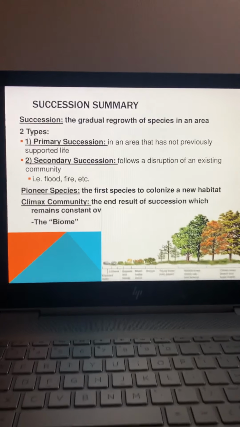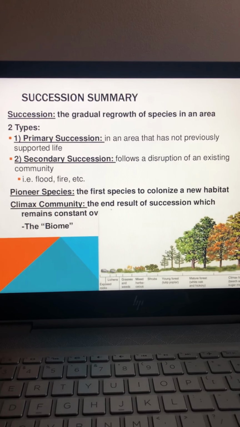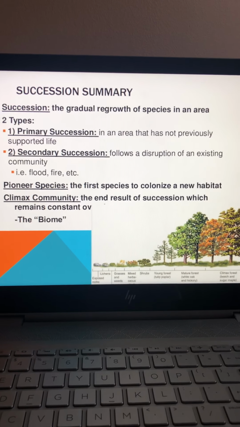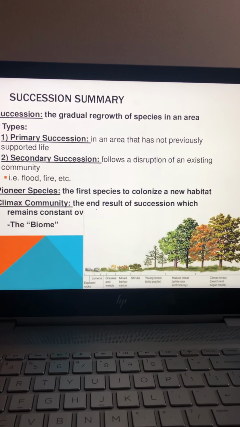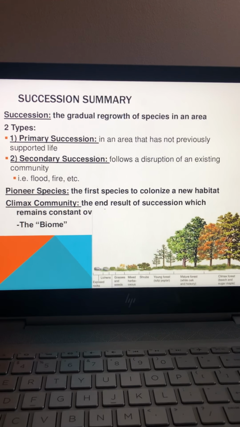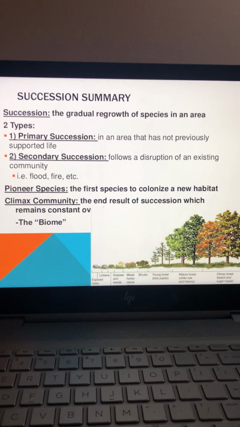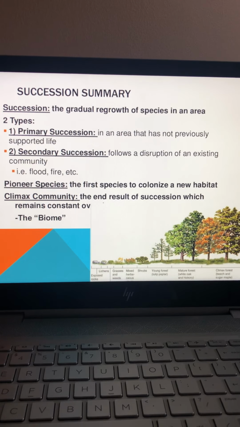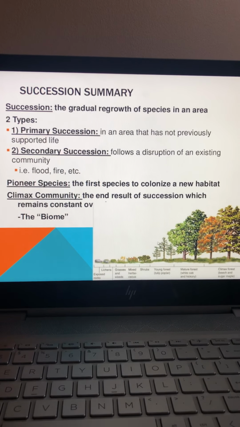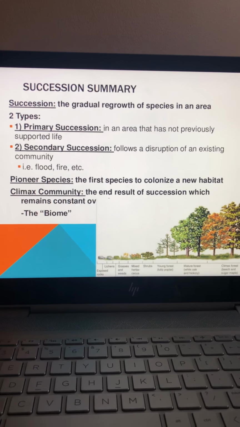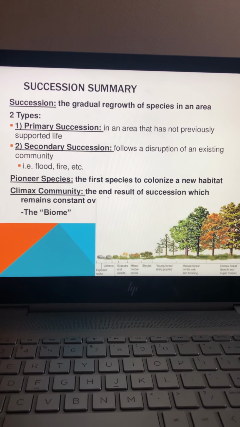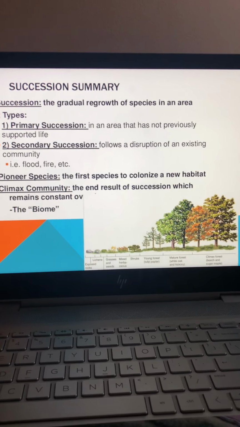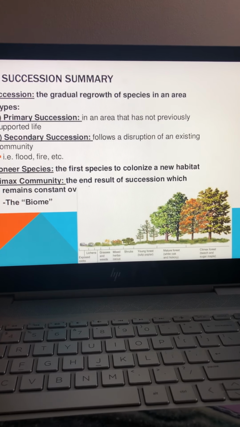So just to sum up, succession is the gradual regrowth of a species in an area. There are two types: primary, in an area that has not previously supported life, so it was bare rock. Secondary follows a disruption of an existing community, so maybe there was a fire, tornado, a flood, etc. Pioneer species are the first species to colonize that new habitat. They will form right on the bare rock and break it down. And a climax community is the end result of succession, which is going to remain constant over time. You can even think of that as the biome of the area.